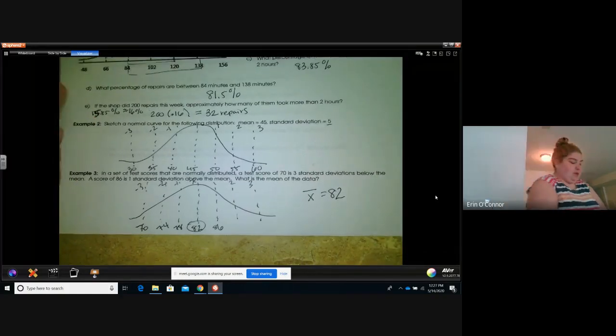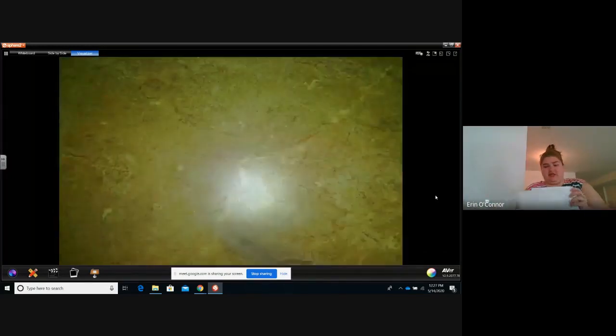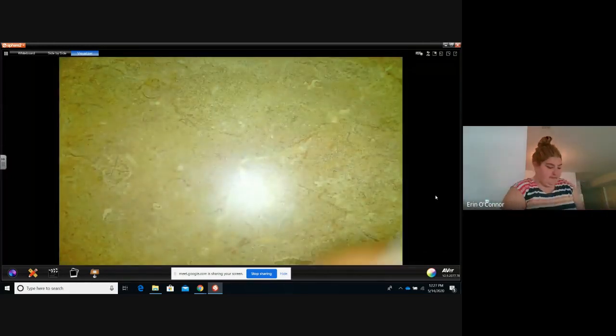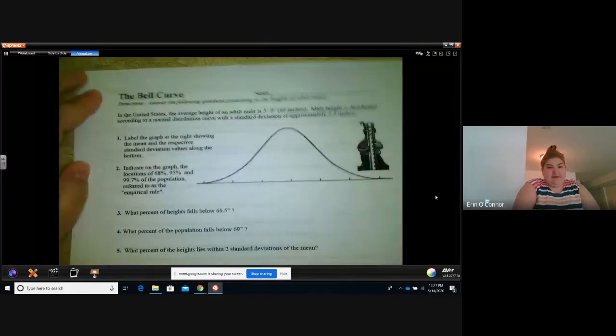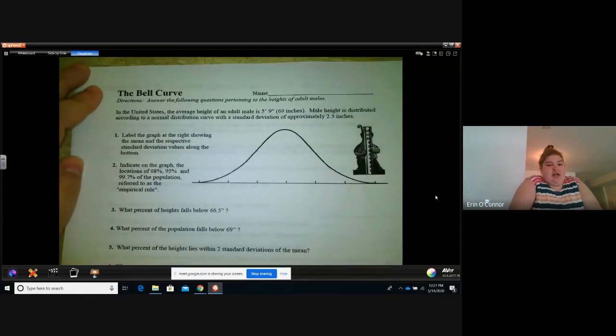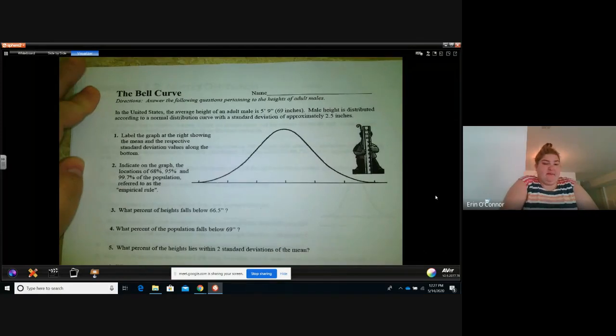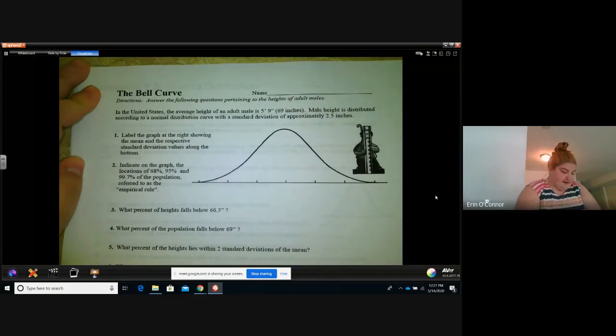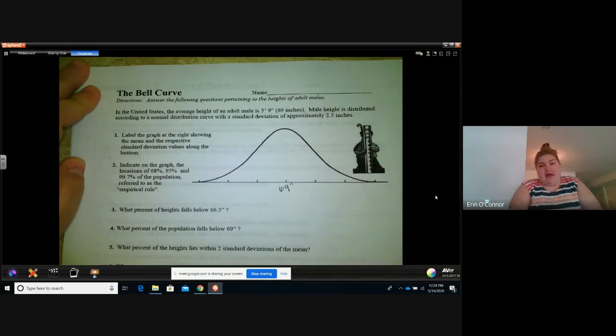All right. Now, this next page is your assignment, but I'm going to help you get it started. So, the bell curve. In the United States, the average height of an adult male is 5 feet 9 inches, meaning 69 inches. Male height is distributed according to a normal distribution curve, with a standard deviation of approximately 2.5 inches. Label the graph showing the mean and the respective standard deviation values along the bottom.